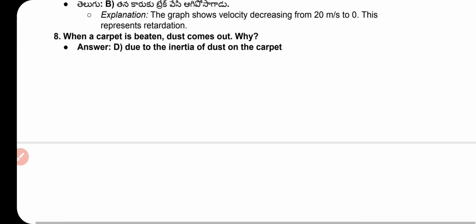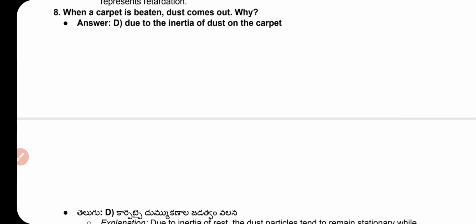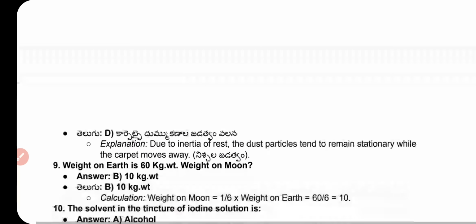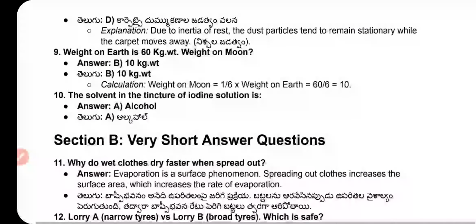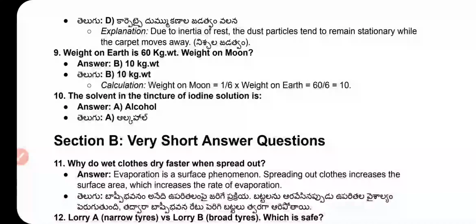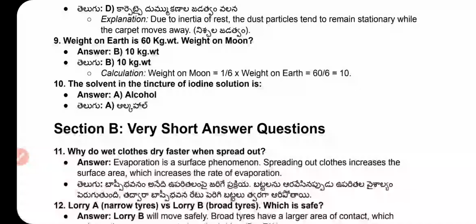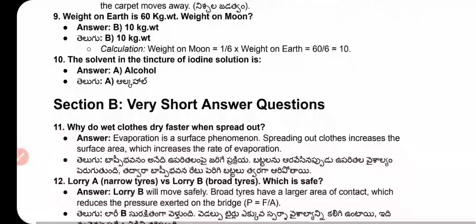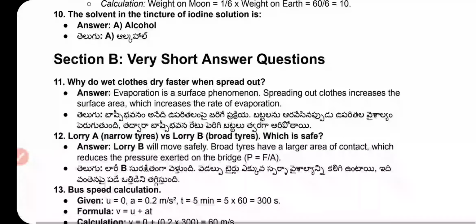When a carpet is beaten, dust comes out. Why? Due to the inertia of the dust on the carpet. The weight of a body on the earth is 60 kg. What is the weight on the moon? How to calculate the answer? Weight on moon is 1 by 6 into weight on the earth. 60 by 6, that means 10 kg. The solvent of tincture iodine solution is alcohol.